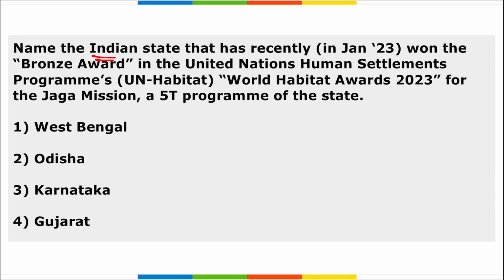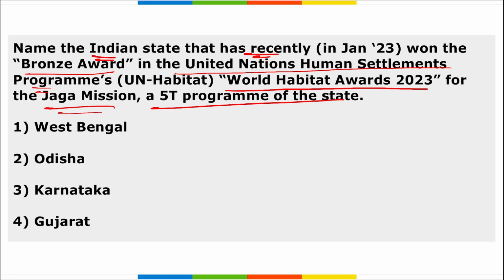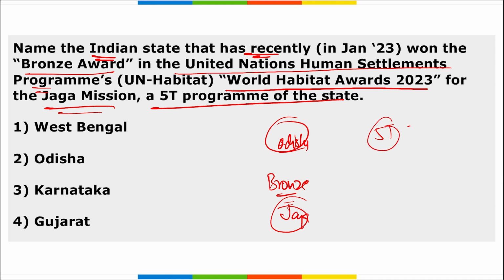Next, name the Indian state that has recently won the Bronze Award in the United Nations Human Settlement Program of World Habitat Awards for 2023 for Jagga Mission, that is a 5T program of the state. So, which is the correct option here? The option is Odisha state. Alright, Odisha has won the Bronze Award in the UN Habitat World Habitat Awards for 2023 for Jagga Mission. And this Jagga Mission is based on the 5T program of the state. Which are the 5 T's? Transparency, technology, teamwork, time and transformation.